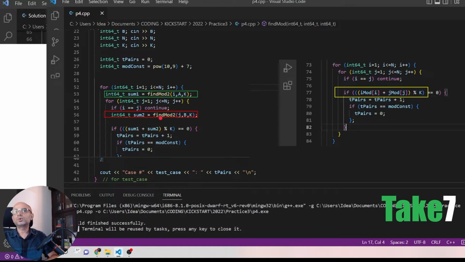So there is no need to go through finding j power b mod k again for each I. It is enough we calculate j power b mod k once from 1 to n and reuse it whenever I changes. So it's enough to calculate I power a mod k separately, j power b mod k separately, and then sum it when going through the loop. So we will just store it somewhere for both I power a mod k and j power b mod k, and we will just add it while going through this loop. So that is our take 7.